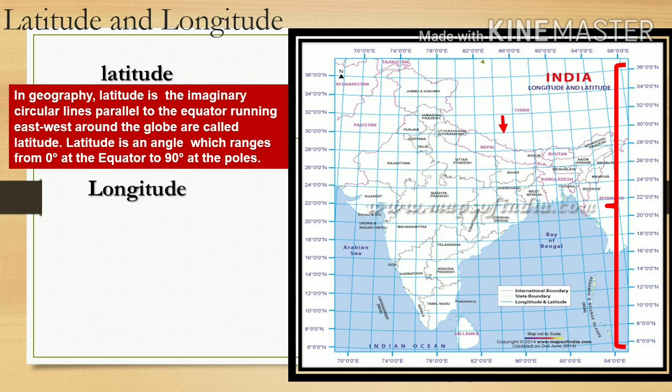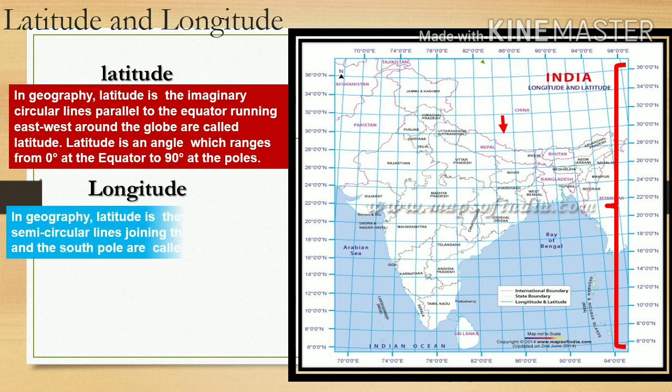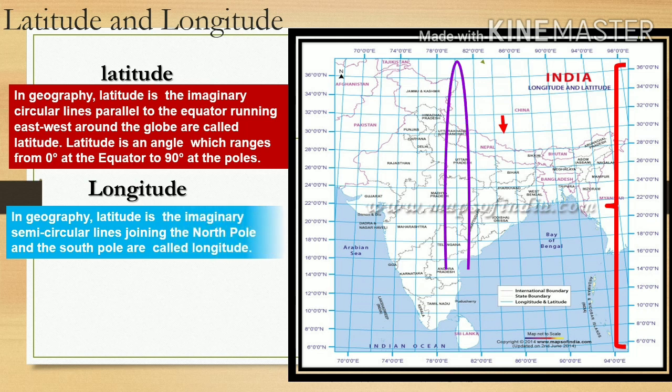What is longitude? In geography, longitude is the imaginary semicircular lines joining the North Pole and the South Pole are called longitude. That means from the North Pole to South Pole, semicircular lines are going.